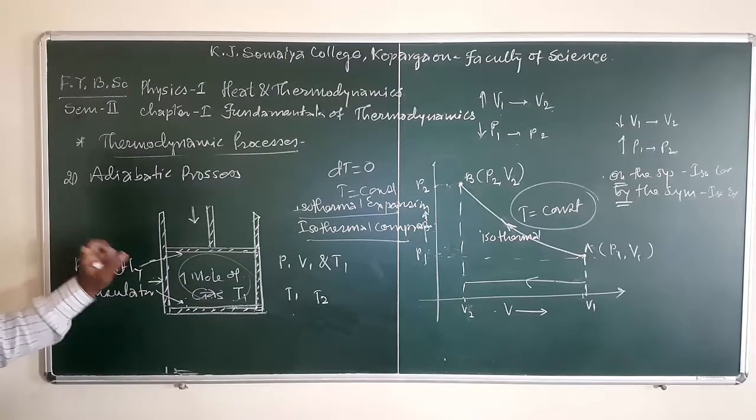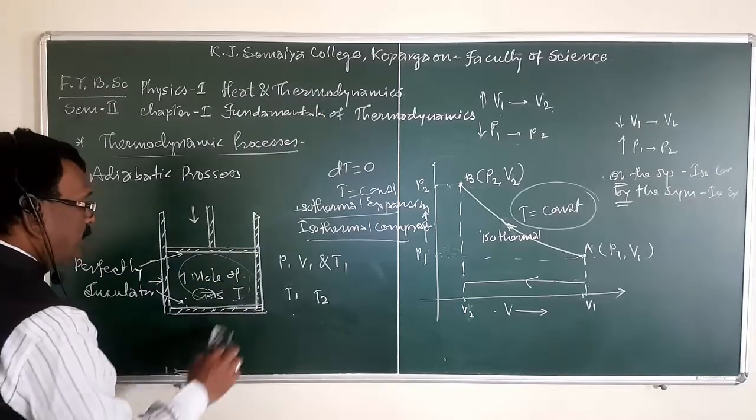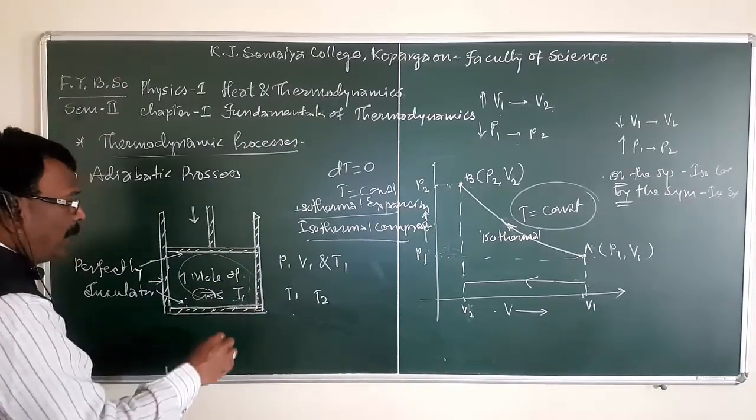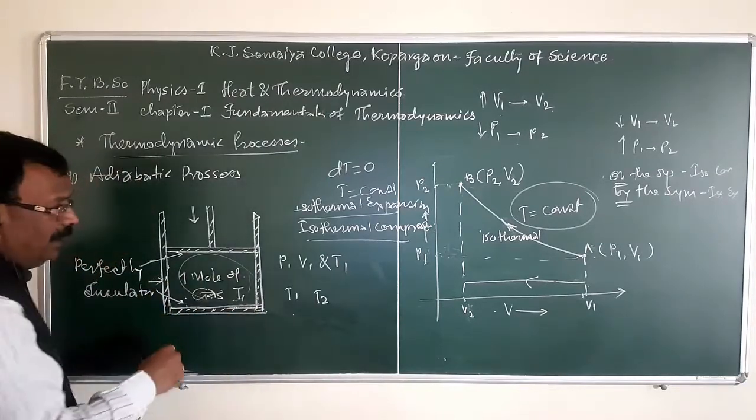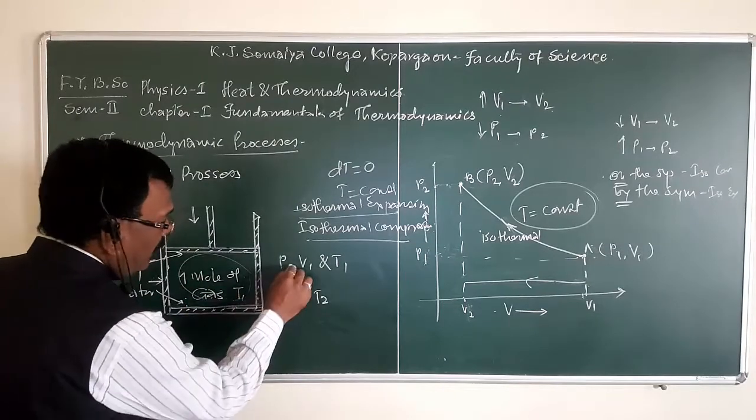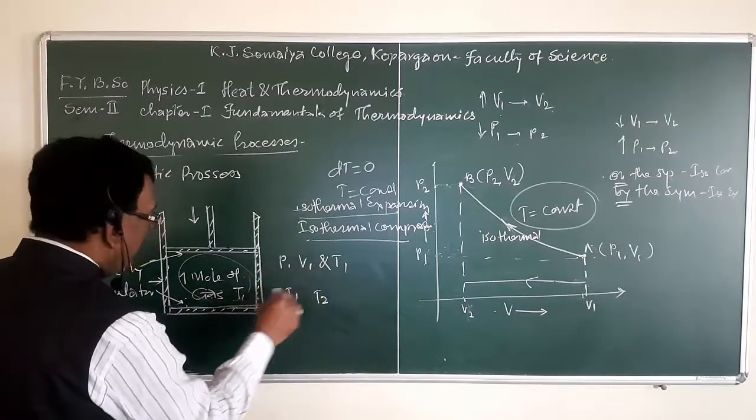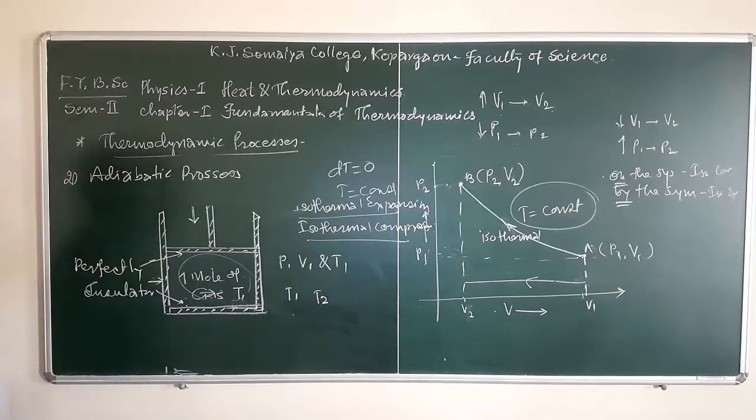And if we take 1 mole of a perfect gas inside the cylinder, initially the pressure of the gas is P1, the volume of the gas is V1 and the temperature of the gas is T1.